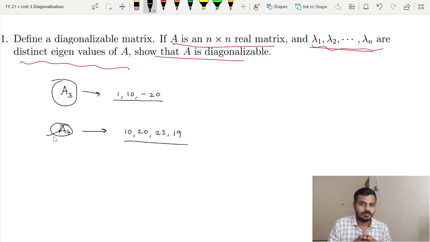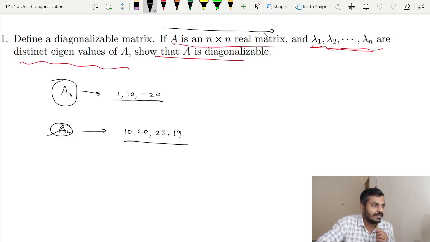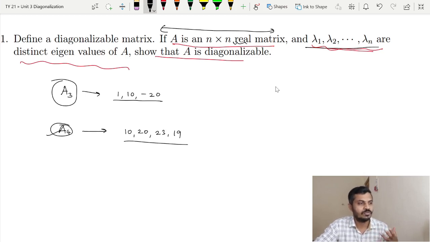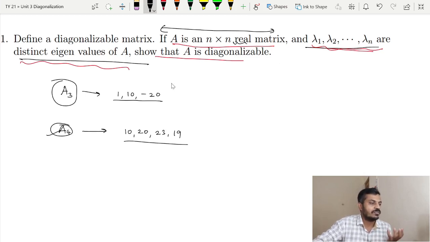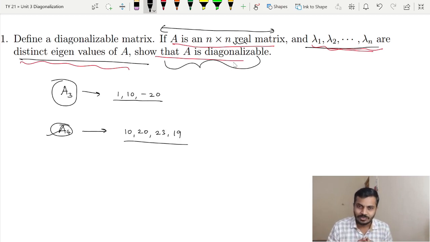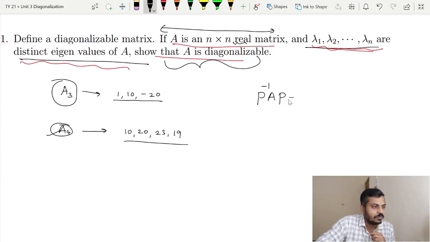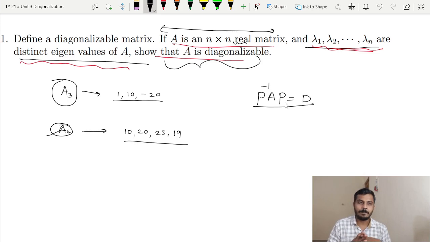Now the question is how to prove it. So we are going to use the basic definition in order to prove it. I will start with a matrix A of order n, obviously a real matrix, and I will say that lambda 1, lambda 2 up to lambda n are distinct eigenvalues of A, and we will try to show that A is diagonalizable. But how to show it? The idea is to find a non-singular matrix P such that P inverse AP is a diagonal matrix. So chalo then, let us proceed ahead.